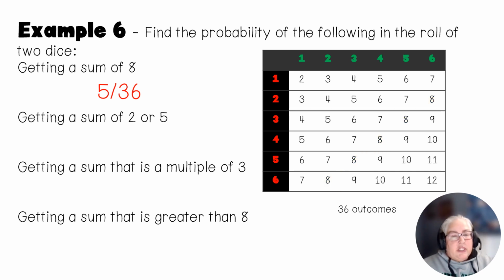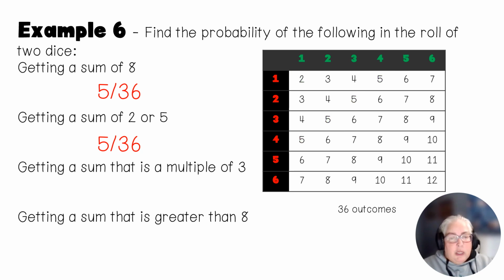Now, if I want a sum of 2 or 5, I'm just going to look at all the 2s and all of the 5s, so that means I would have 1, 2, 3, 4, 5 out of 36 again. Now, I can ask any kind of question about this chart. The next one says, what is a multiple of 3, and what is that probability? What are multiples of 3?